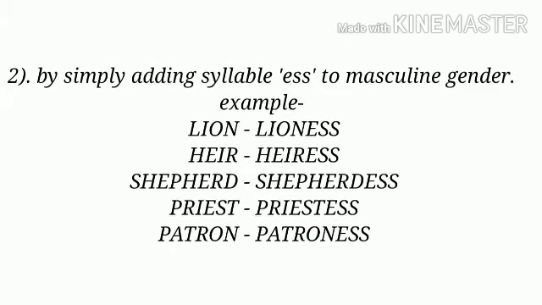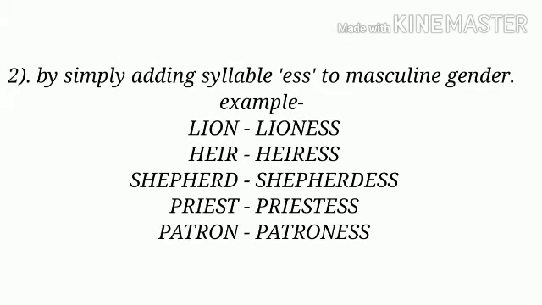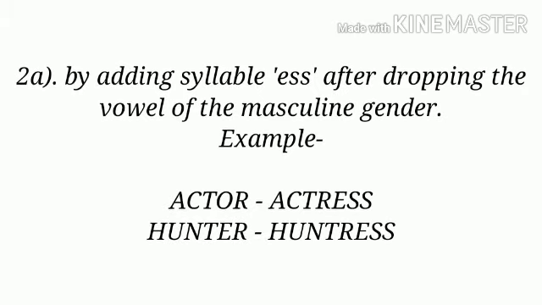The second rule is by simply adding a syllable ess after masculine gender. For example, lion becomes lioness, hare becomes heiress, shepherd becomes shepherdess, priest becomes priestess, patron becomes patroness, and so on. Children, there is one more rule for adding a syllable ess after masculine gender, and that is adding ess after dropping the vowel of the masculine gender.